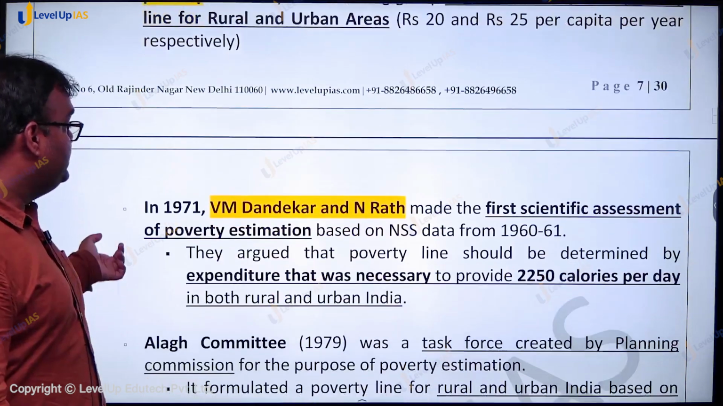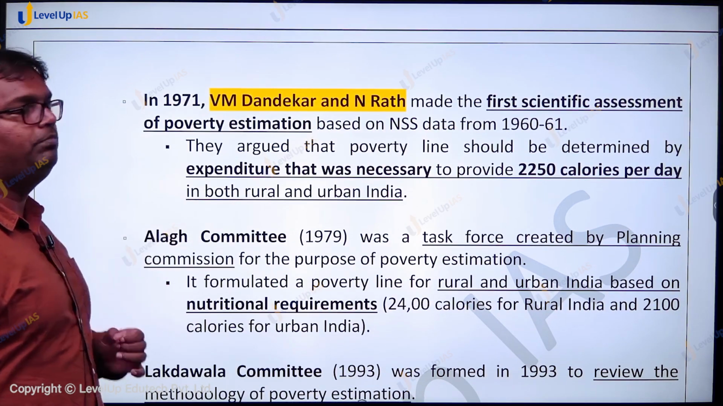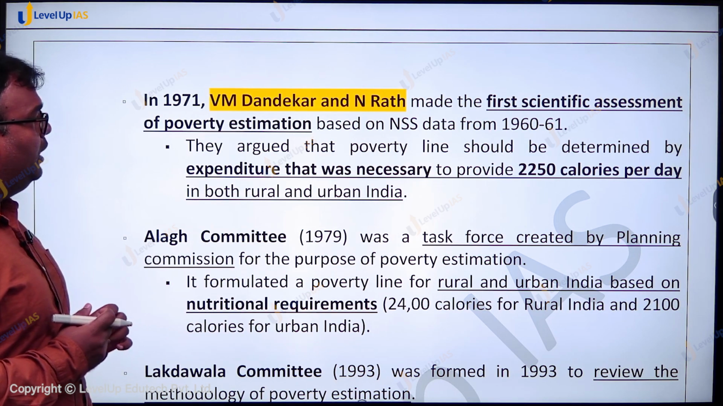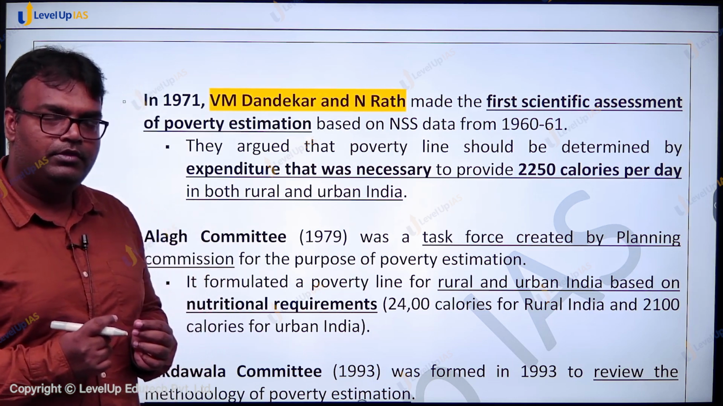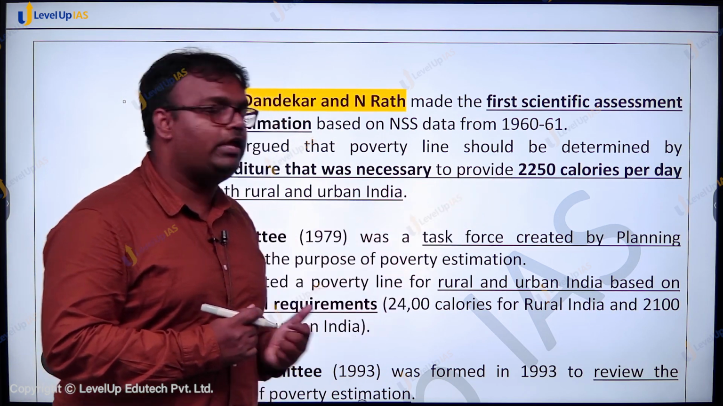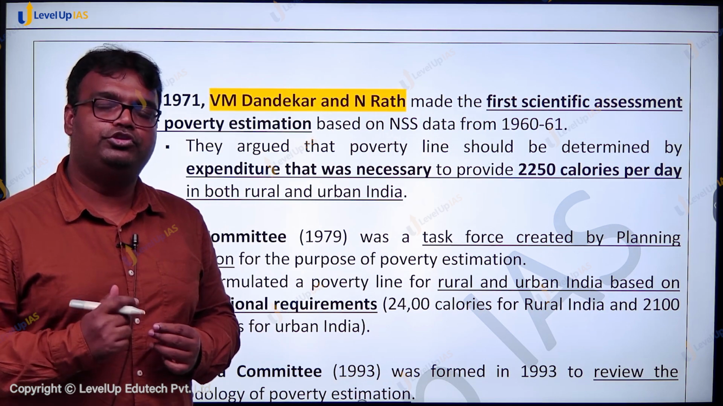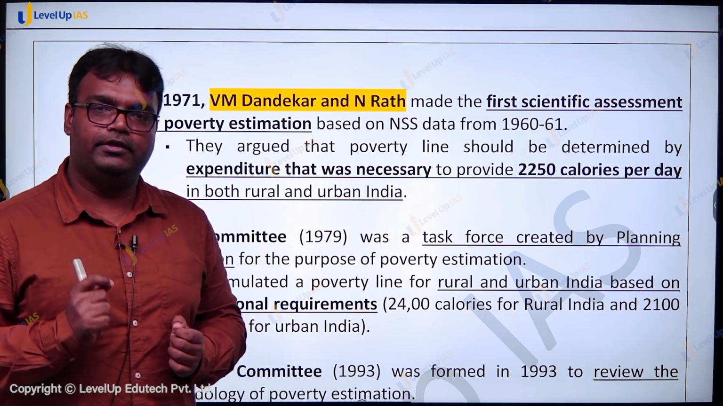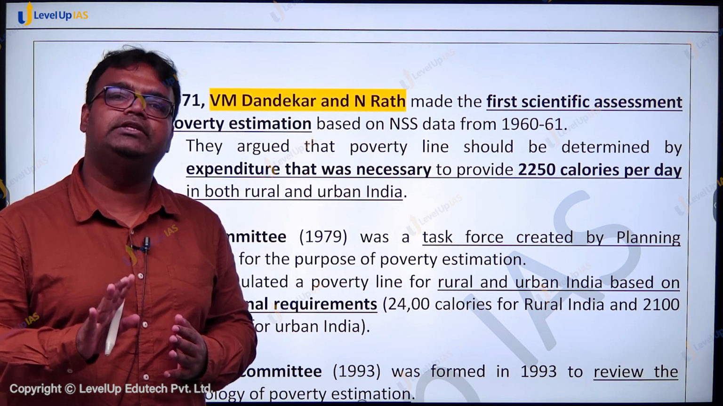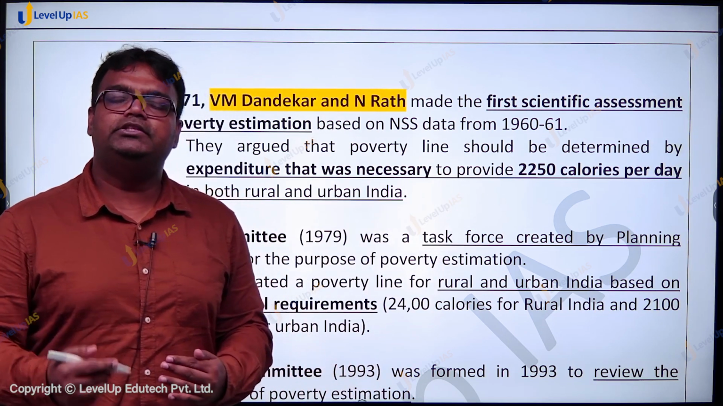Later, in 1971, V.M. Dandekar and N. Rath made the first scientific assessment of poverty estimation in India, and they said that to determine poverty, the expenditure necessary to provide 2250 calories per day should be considered. So if a person is able to ensure 2250 calories per day through the expenses that person is making, then this person is not under poverty. If it is less, they are not able to ensure even this much food, then this person is living in poverty.